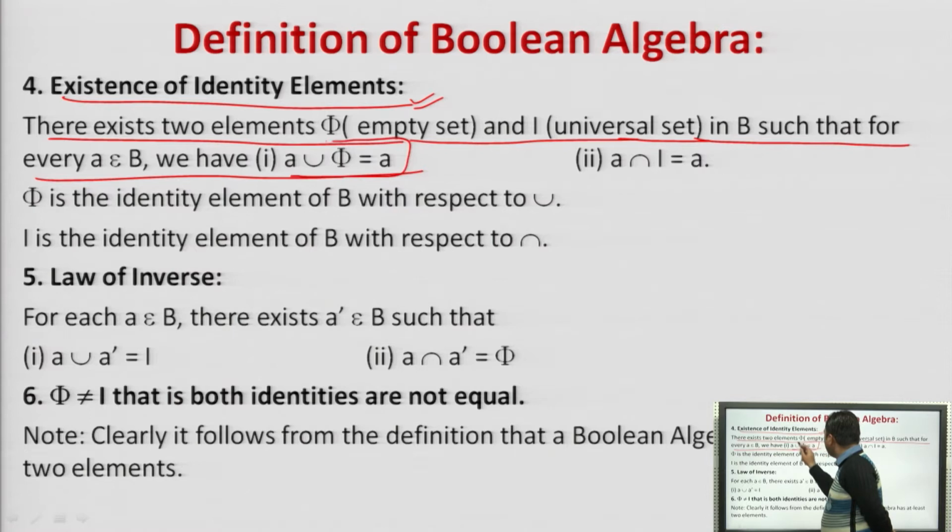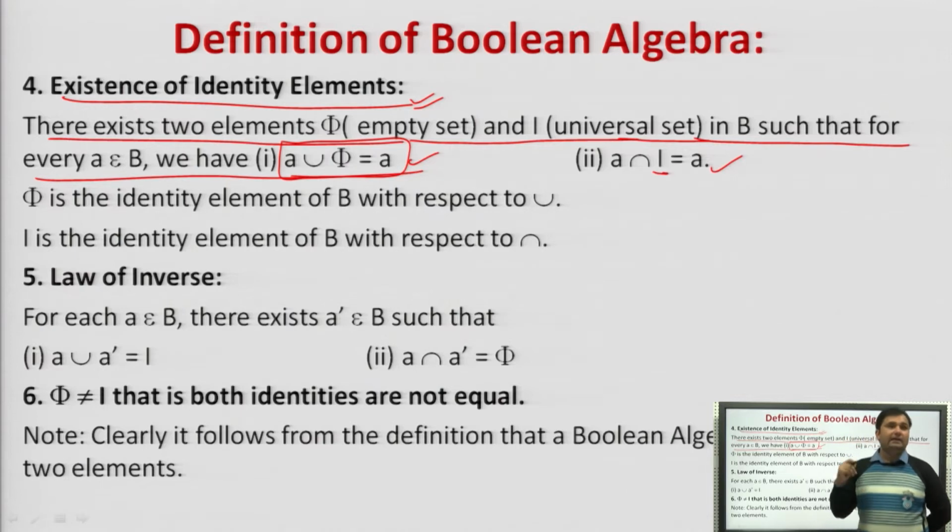A union phi will return A. Please remember, A is an element or a set of elements of a Boolean algebra B. If it is done union with an empty set, this will return A. If it is done intersection with the universal set, then it is written as A. Agreed?